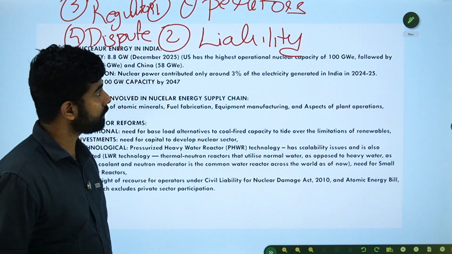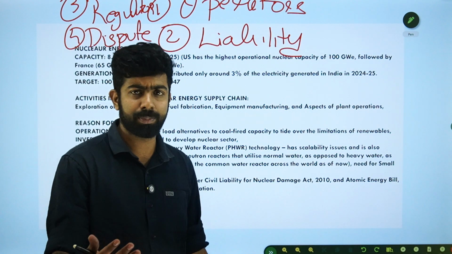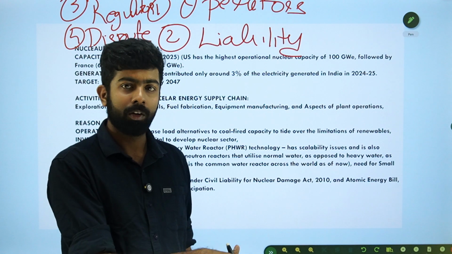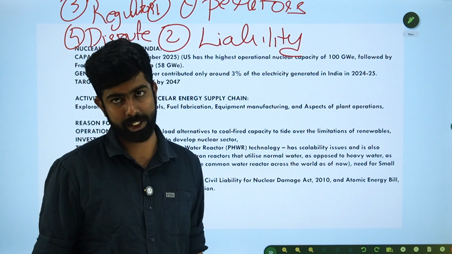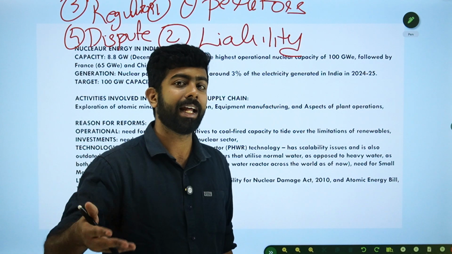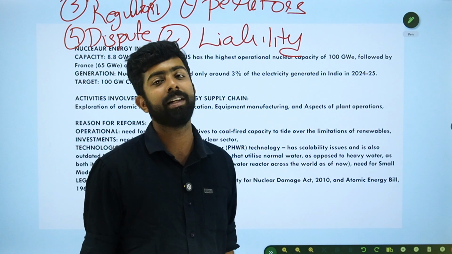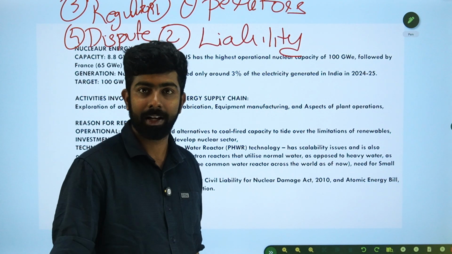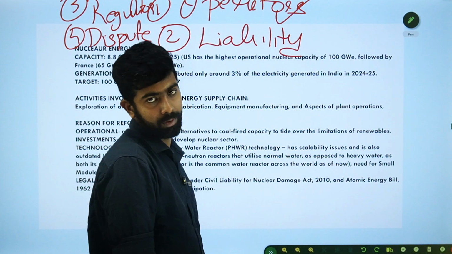The first one was operators. It was pretty simple. Earlier, only one operator. Now it allows private participation. Any private party can now operate nuclear power plants in India after the Shanti Act. I hope that is clear. It's pretty straightforward, right?